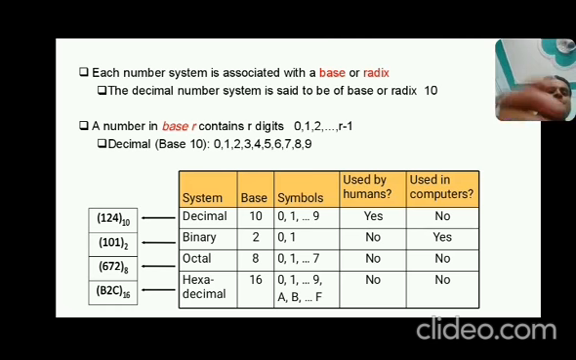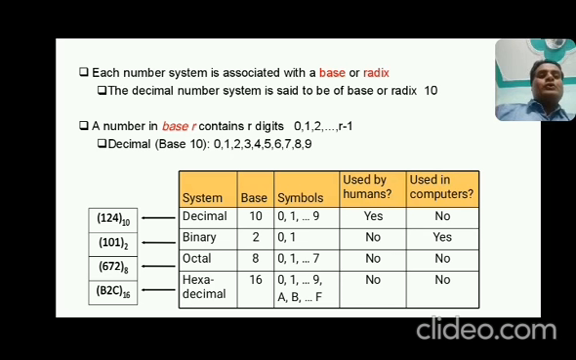As you know, the fourth column of this table: used by human. The decimal system is used by humans, yes. As you know, when you want to purchase something, you pay your money in terms of decimal, like 10 rupees, 20 rupees. These all have base 10 by default. Now, is binary used by humans? No, this can only be understood or implemented by the computer system. So, used by computer, in the last column you can see. Binary used by human, no. Used by computer, yes.